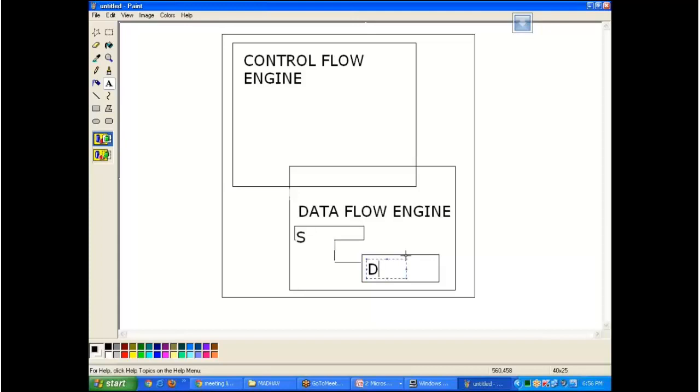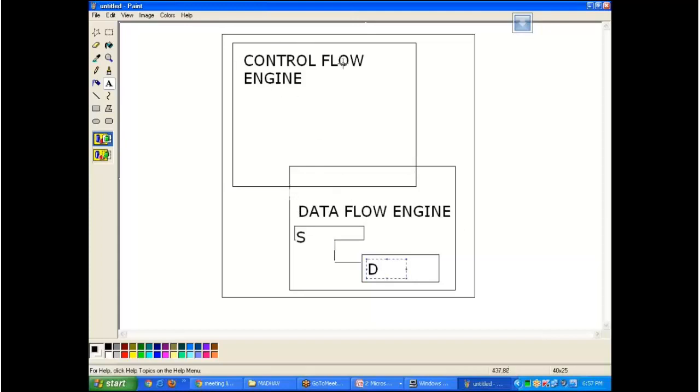In the control flow environment, I don't understand everything, only broadly something like data flow is happening, a send mail is happening, or bulk insert is happening, only that. But what is the source, what is the destination, or from where you are sending the mail, to whom you are sending the mail, all those details you cannot understand there. You can understand all those activities in the data flow engine.